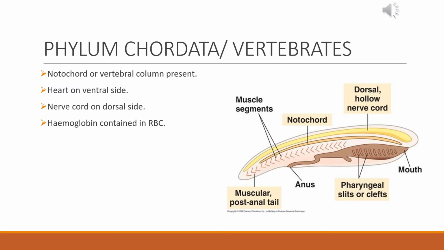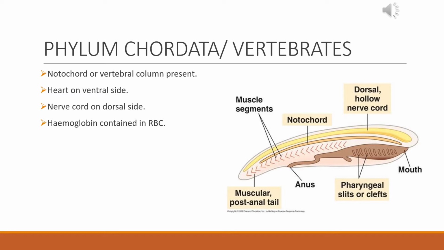What is notochord? When an animal starts growing, the vertebral column is present as notochord, and with development the notochord changes into the vertebral column. So the members of phylum Chordata have either the notochord or the vertebral column at any stage of their life. The notochord is present on the dorsal side of the body.